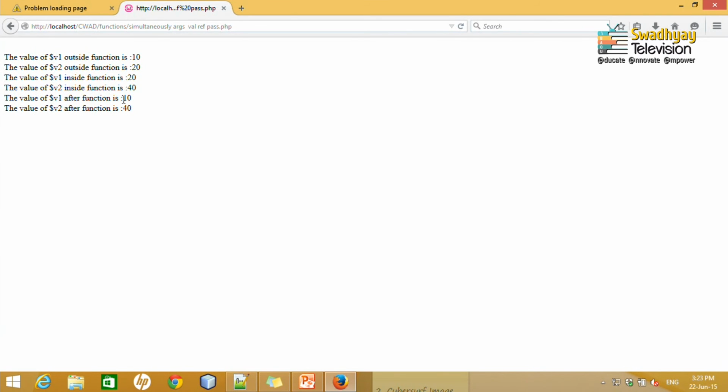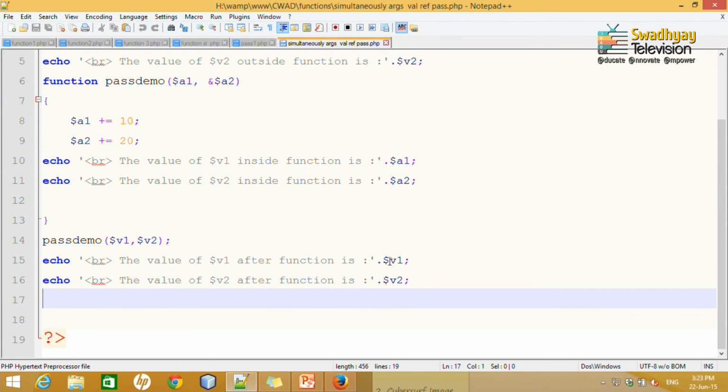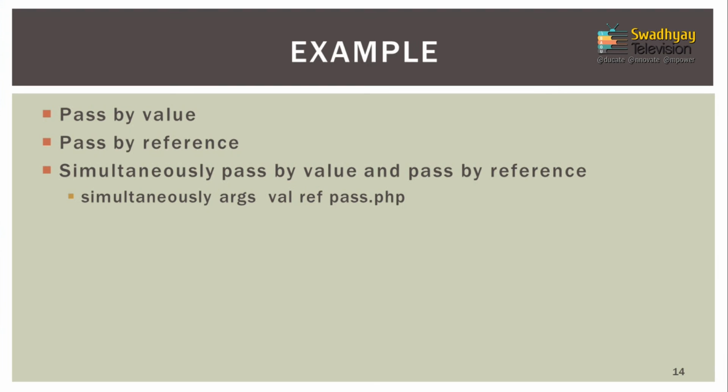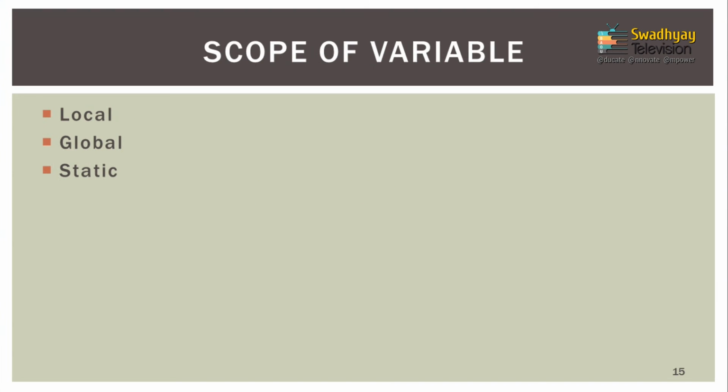As you come outside the function, V1 is again 10, but as you pass the variable by reference, its value remains 40 because V2 is passed as a reference. It can be in any order, any pass by value or pass by reference, any order you like you can put it. So, these are pass by reference and pass by value.